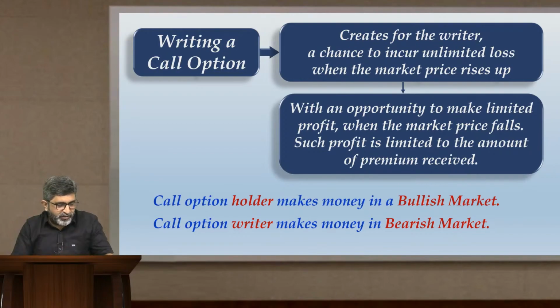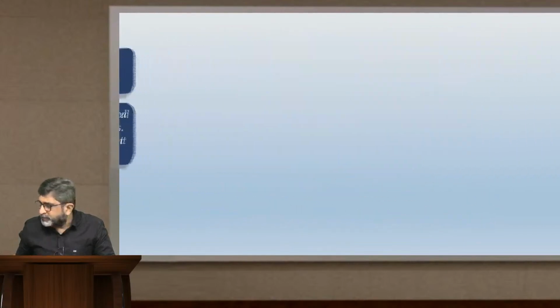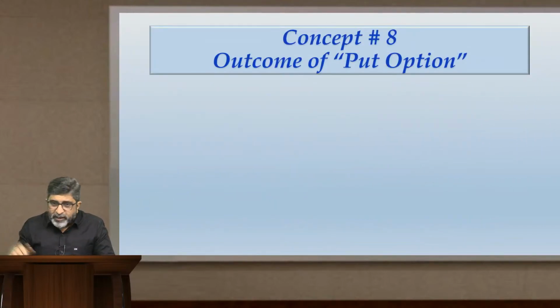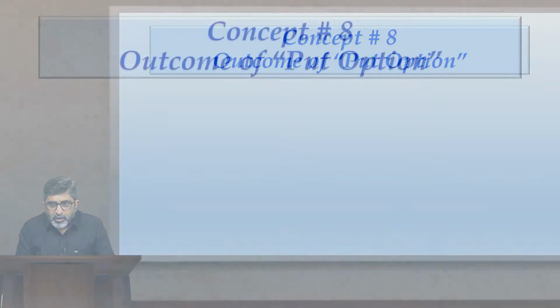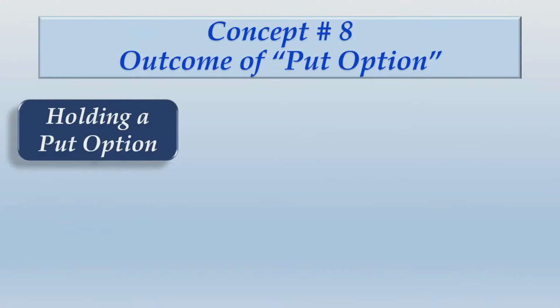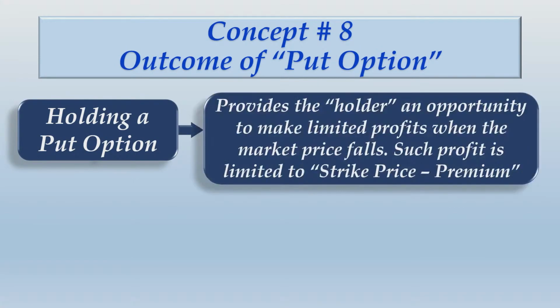So that was a nice discussion, a nice question actually. So let us move ahead from here. Let us also talk about the outcome of a put option. Holding a put option provides the holder an opportunity to make limited profit when the market price falls.